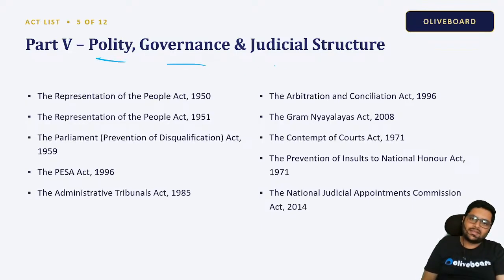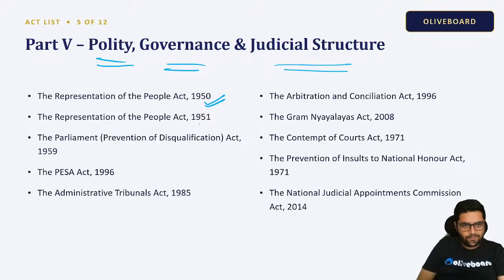All the major acts related to polity, governance, and judicial structure. So, first, we have the Representation of People Act 1950 and the Representation of People Act 1951. These two acts deal with the election process: nomination, results, constituencies, voting, everything is covered in these two.